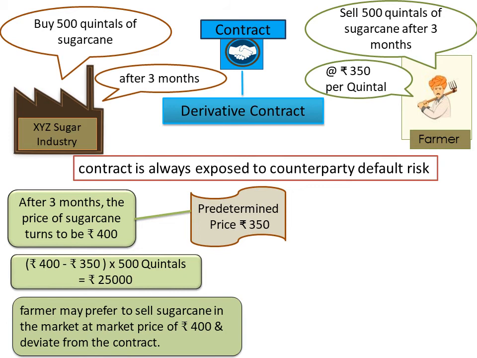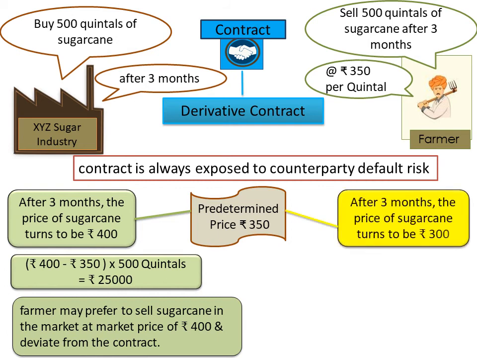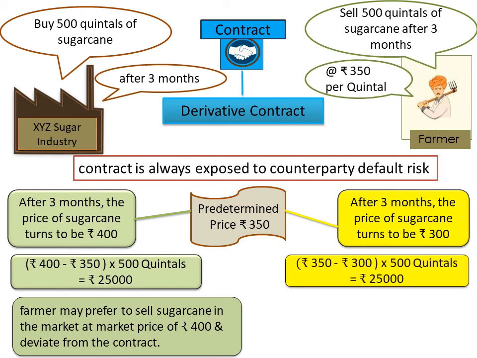Okay. Now on the other hand, what will happen if after 3 months the price of sugarcane turns to be rupees 300 per quintal? Then the worth of this contract for farmer will be the difference between rupees 350 and rupees 300, that is rupees 50 into 500 quintals, which works out to rupees 25,000.